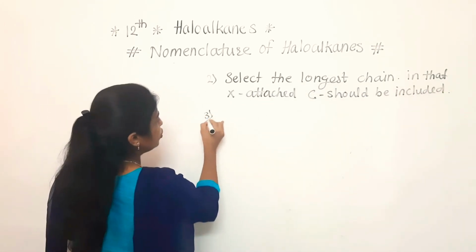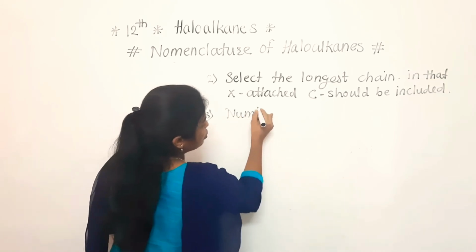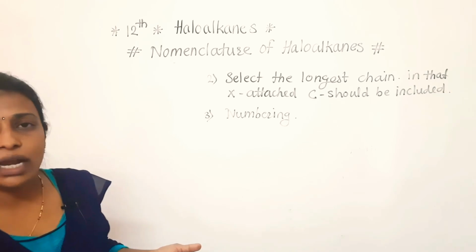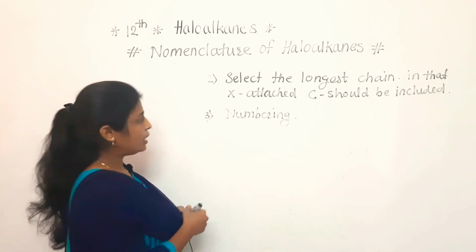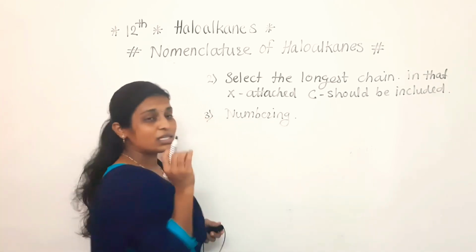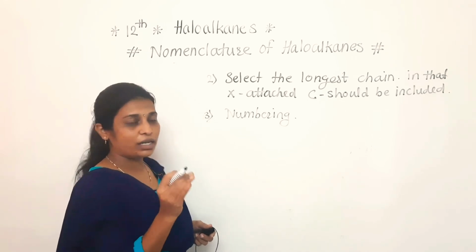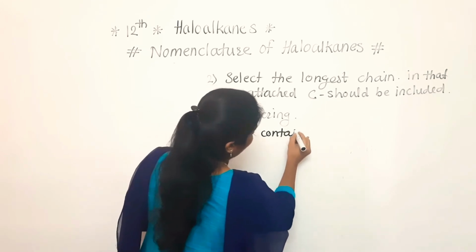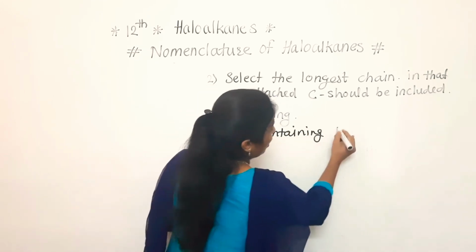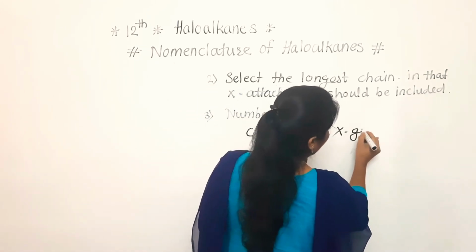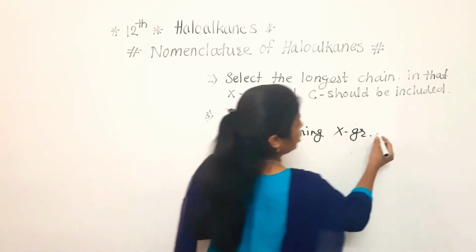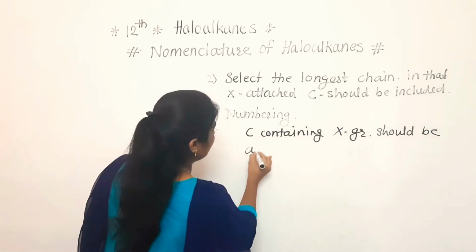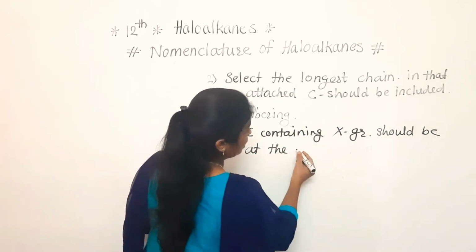What is the third rule? That is the numbering. As we know, we can start the numbering from left to right as well as right to left. But what is the sequence? When we are starting the numbering, the carbon containing the halogen group, the carbon containing X group, should be at the lowest position.